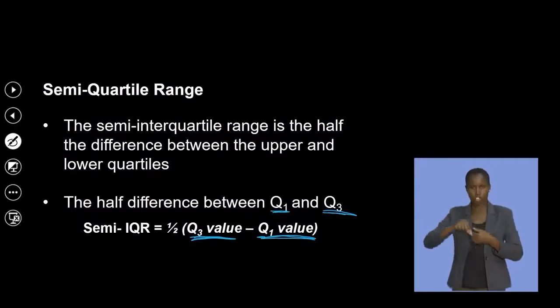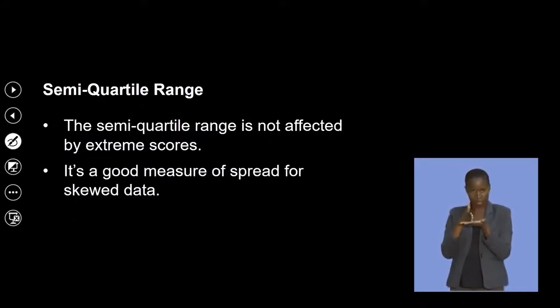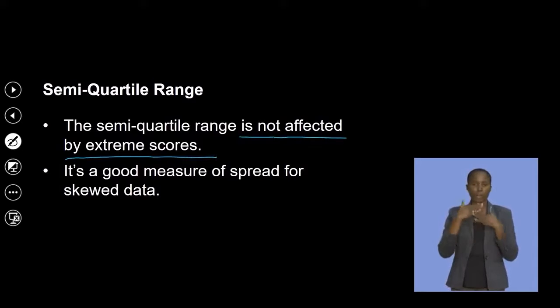That will give us the semi-interquartile range. Semi means half, and interquartile we know is Q3 minus Q1. The semi-interquartile range is also not affected by extreme values in the scores.